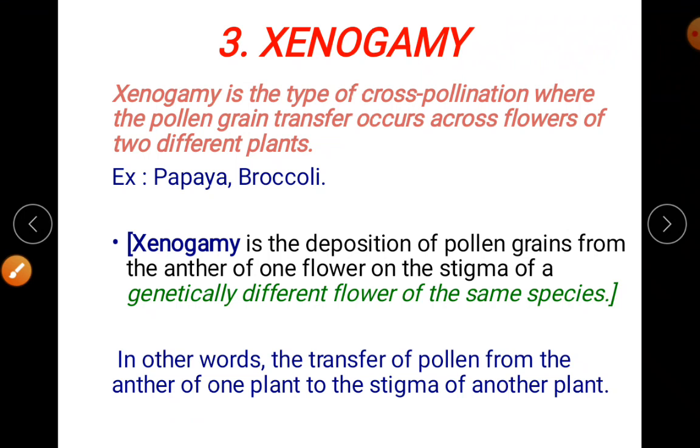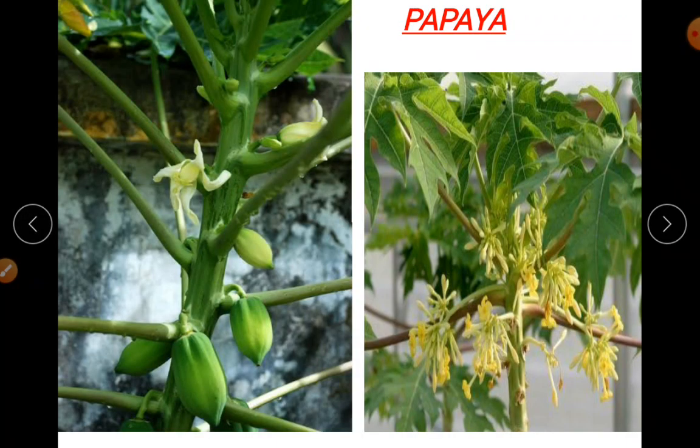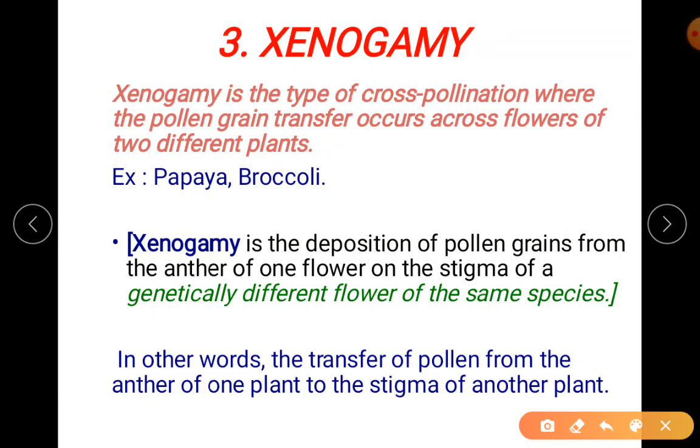The very important term is different flowers, that is, genetically different flowers of the same species. This is how you can write. This is important. So it's a type of cross-pollination.